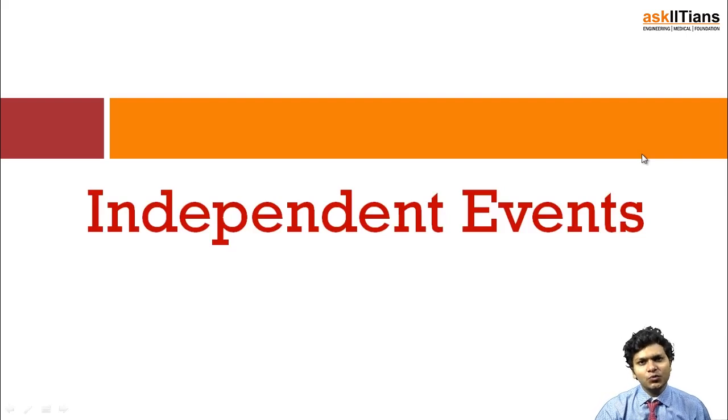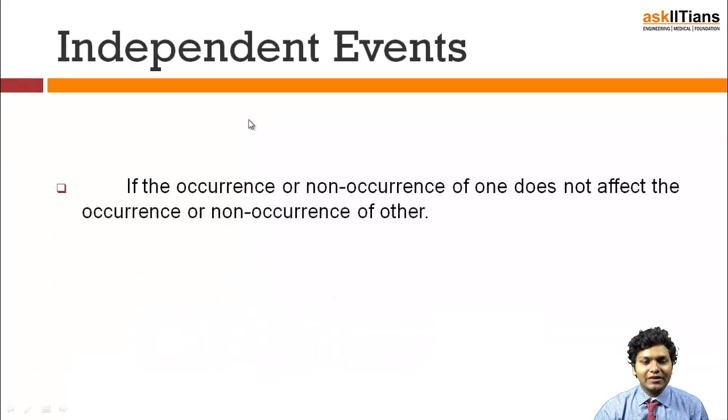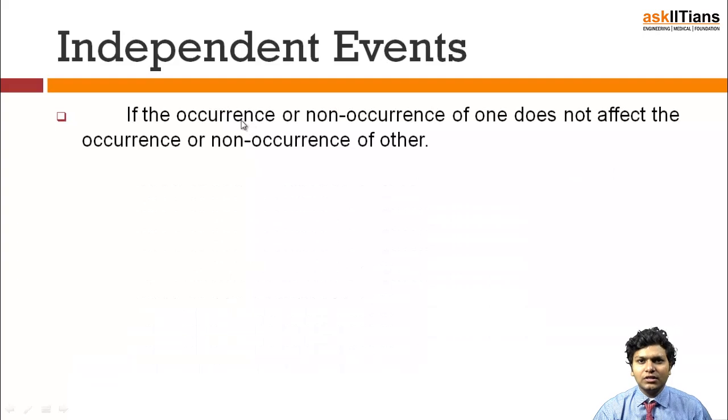There is a section in which we divide the events that are going to happen into dependent or independent events, and this has its niche in the understanding of the probability concept. So let us try to understand what an independent event is. The very first definition says that if the occurrence or non-occurrence of one event does not affect the occurrence or non-occurrence of the other event in any case, they are known as independent events. So let's understand what dependent and independent events are.